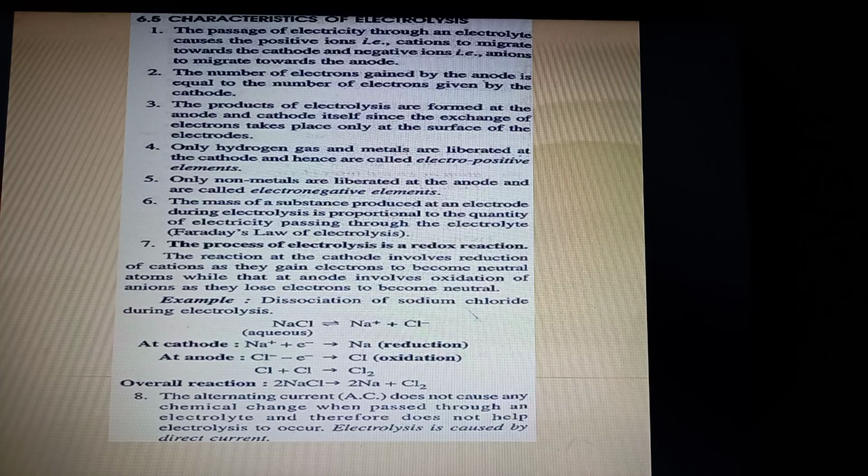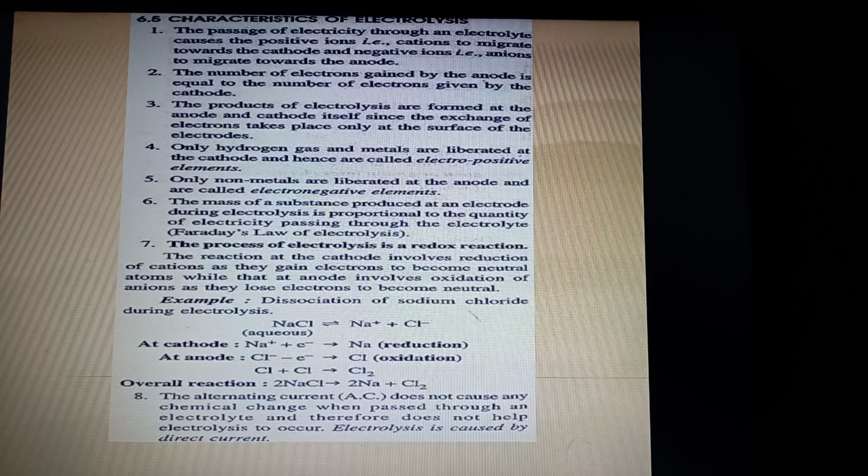Now point number 6, we can leave this point because Faraday's law of electrolysis is not in our syllabus. Now point number 7, the process of electrolysis is a redox reaction. Yes, it's a redox reaction, because at the anode oxidation takes place and at the cathode reduction takes place. So both the processes are happening simultaneously. So that is why electrolysis is a redox reaction.